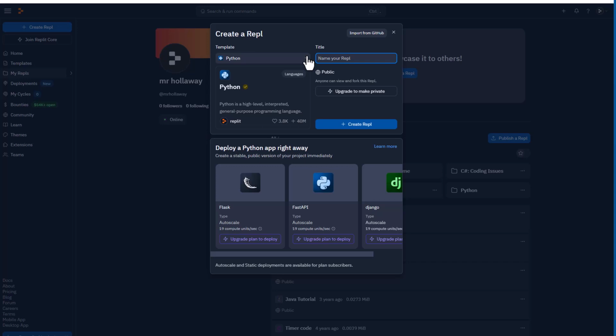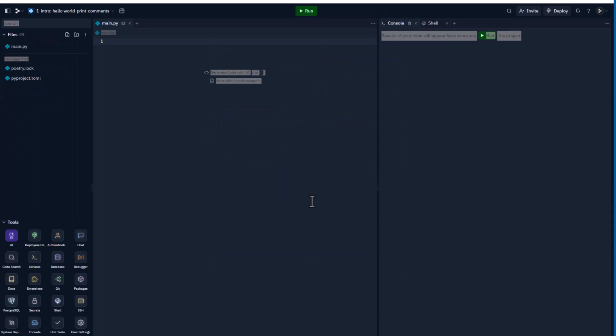All right, but we're going to select Python, and then we're going to give our project a name, and you can name it whatever you want, and this is the name that I've selected to give it, but once you set up everything, you're going to just click create REPL. All right, and just a note here, I will not set up REPLs for the rest of the courses. You can organize your REPLs however you want if you're going to follow along, but we're going to just jump right into the coding from this point on.